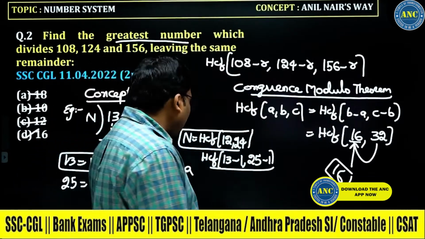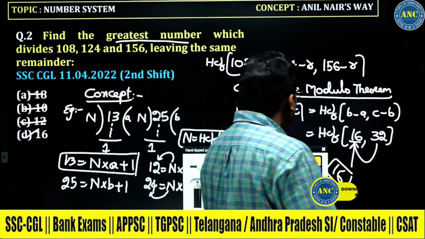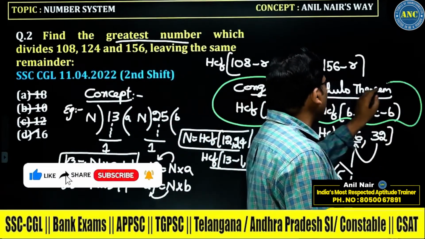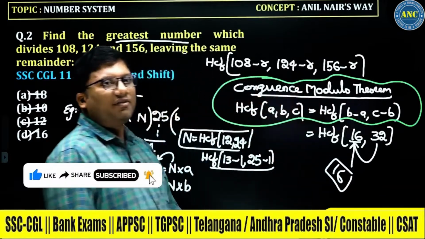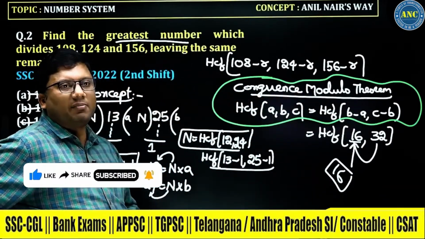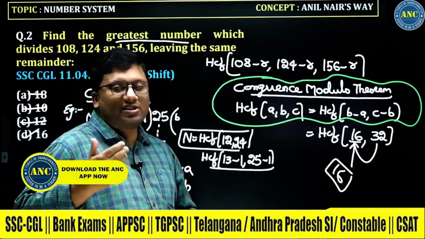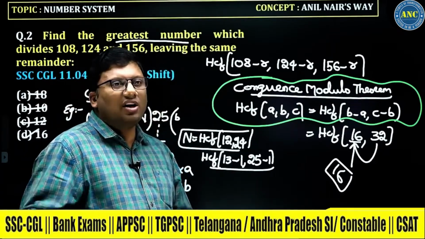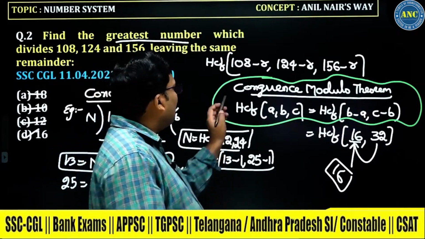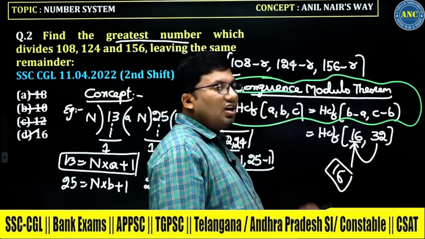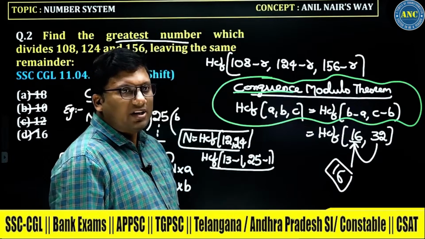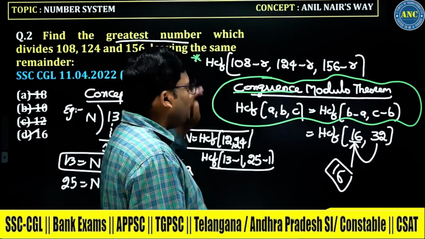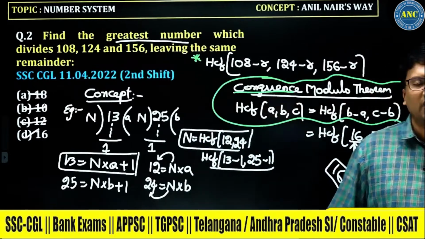The entire idea behind this question is the usage of the congruence modulo theorem. The theorem says the HCF of A, B, C is given by the HCF of B minus A, C minus B, or B minus A, C minus A. All the answers will be the same. That is the reason the word is congruence. Congruent means it will give you the same answer. There are two things that you should know here.